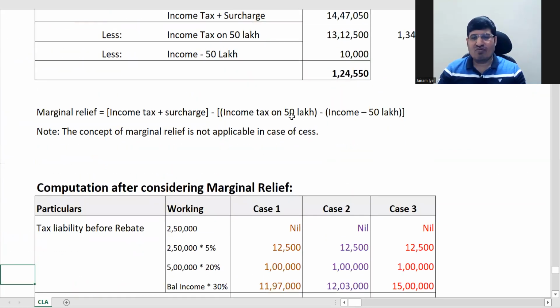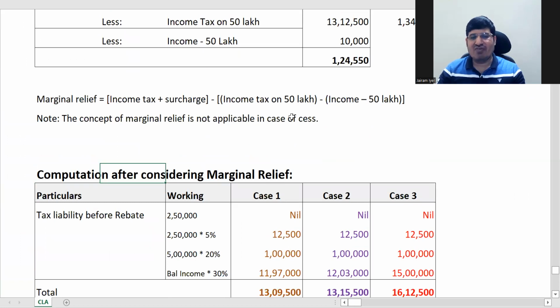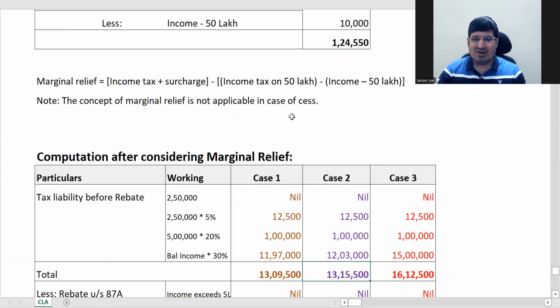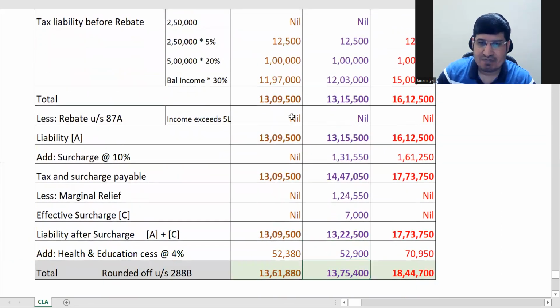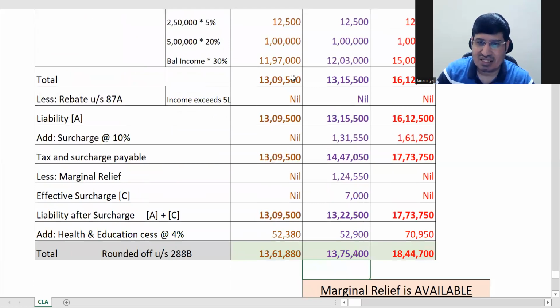Now next, what we are doing here is giving the marginal relief we have calculated, this 124,550. You give that relief and compute the correct tax liability. That we are doing in this table. Till here there is no change.